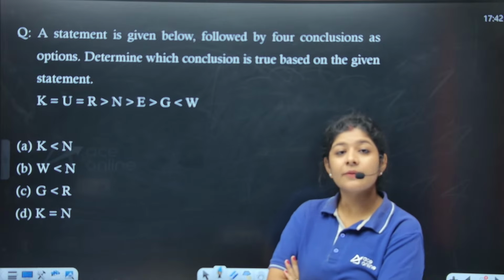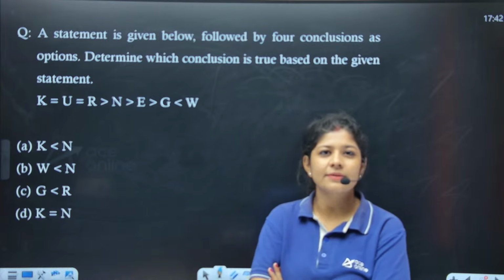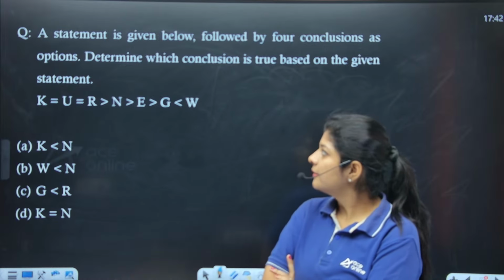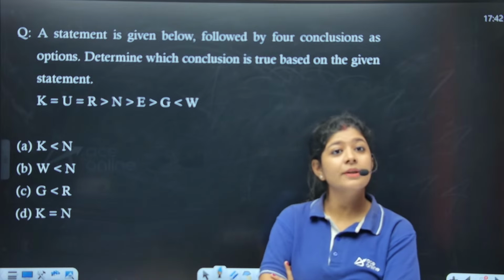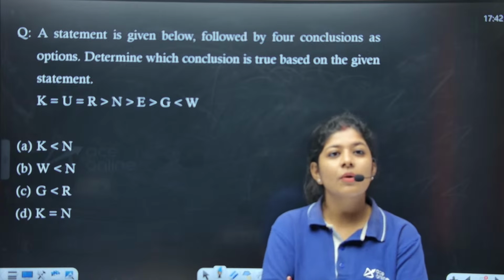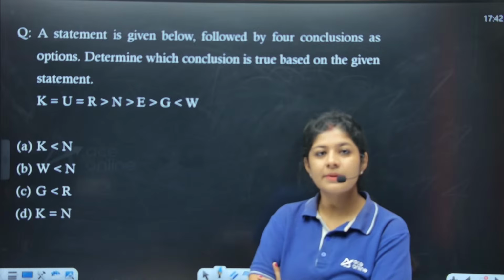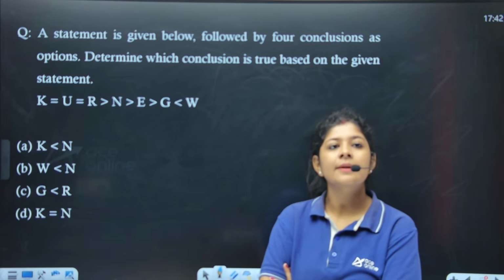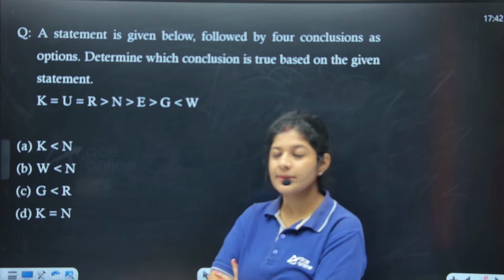Very good, Caroline. Anyone else? It hardly takes 2 to 3 seconds to give the answer. Very good, Rakesh. Anyone else? Both of them got different answers. Caroline got C and Rakesh got B. Okay, anyone else apart from these two? Parakshit, option number C. Very good. Anyone else? As I've told you, this is a very easy one. Shiva, option number C. Very good.